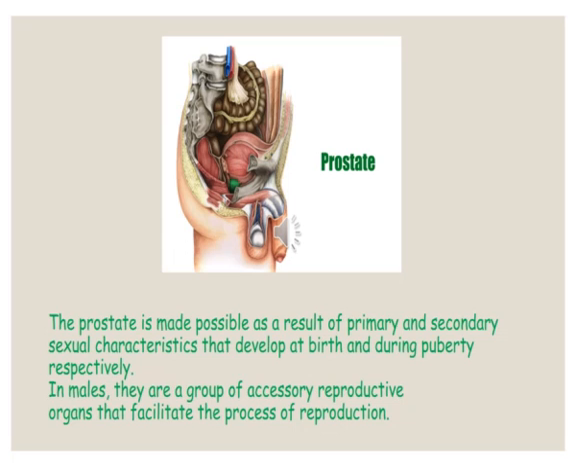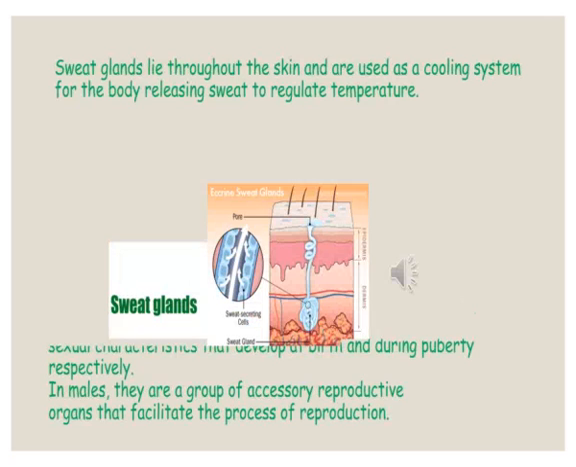Reproduction is made possible as a result of primary and secondary sexual characteristics that develop at birth and during puberty respectively. In males, there are a group of accessory reproductive organs that facilitate the process of reproduction.